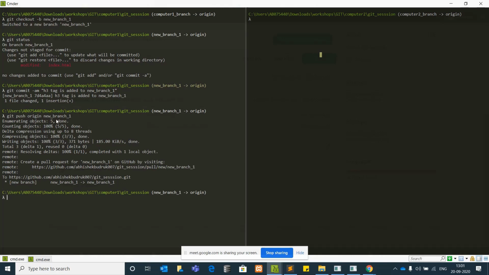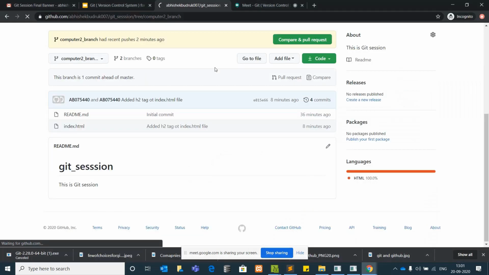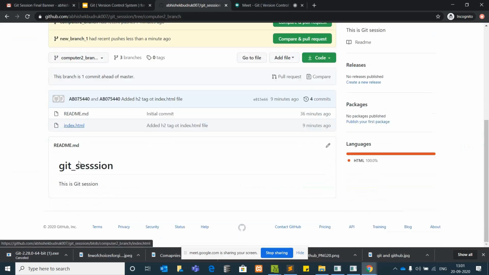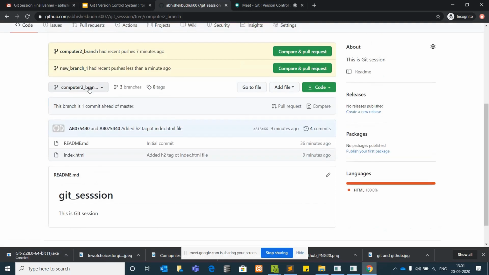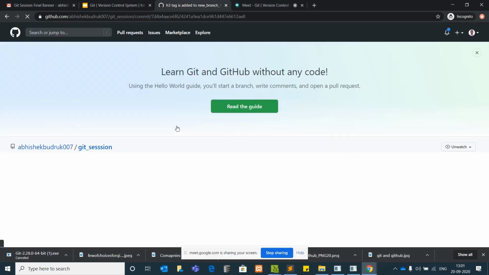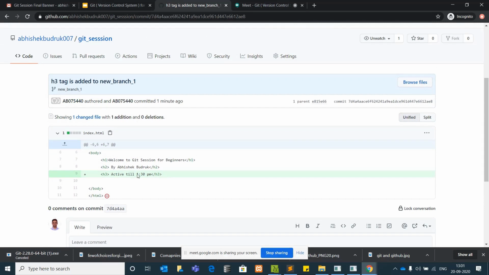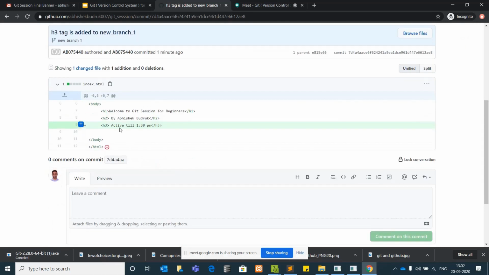Now you can see the code is being pushed to new branch 1, and on GitHub when we reload this, by default it will show you the computer 2 branch, and the code is not changed over here. If you see computer new branch 1, the code should be changed here, and it is updated exactly 1 minute before. If you click on this commit, you will see what changes you have made. This is how you check the commit.